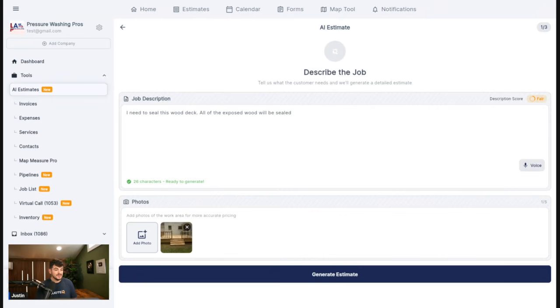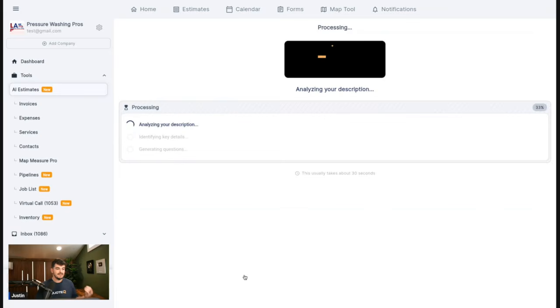We have our description. Now, the more in-depth your description is, the better your quote's going to come out. But as you guys are going to see, it's actually going to ask us some questions, but it's going to give us a description score here. If you guys ever feel like talking into it, you can use the voice feature here. And as long as you have over the character amount, it's going to allow you to generate your quote. Now, what the AI is going to take into consideration is where you're located, the picture that you included, your description. It's going to ask us some questions in order to get a better understanding of exactly what it is that we're trying to quote.